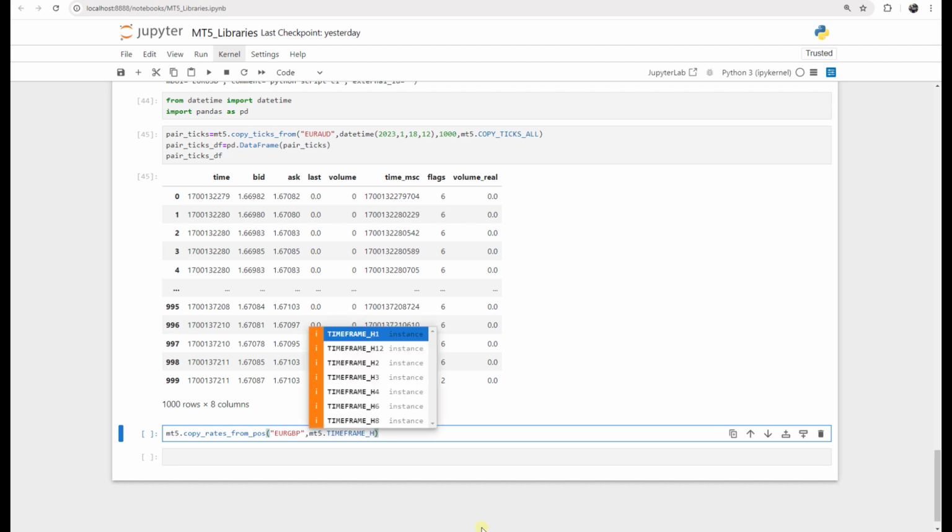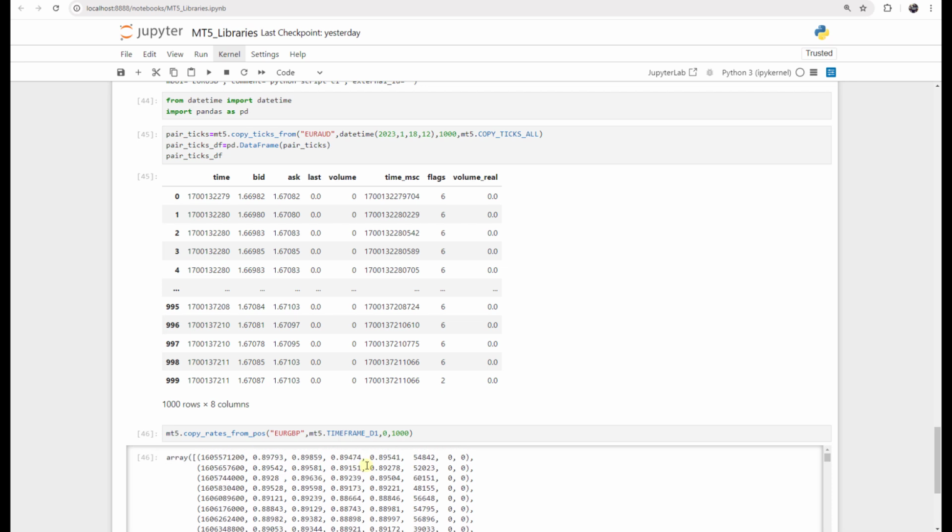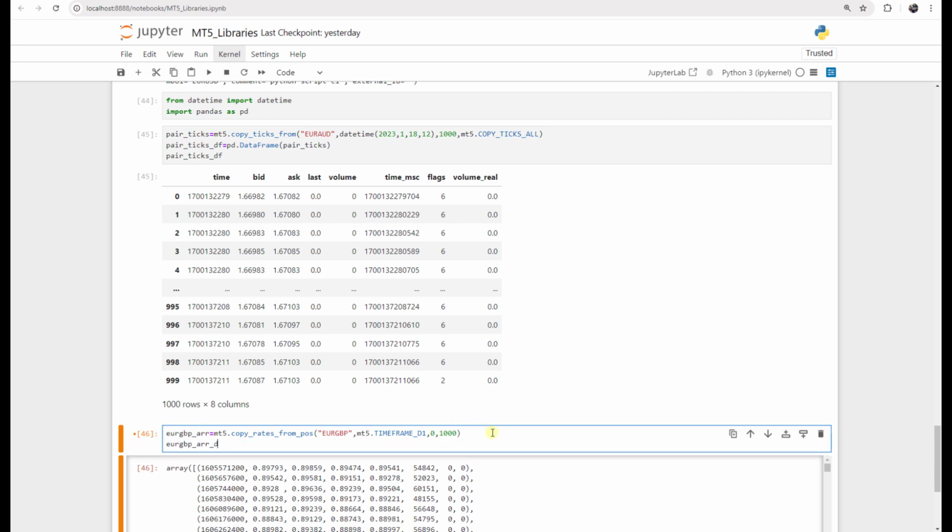but we can even say hourly, 1 hour, 12 hour. But I think daily would be better for practice purposes. And then we say 0, and we again want the last 1,000 candles. Okay, if I press Shift and Enter, let's see what happened. Here again we have an array. But this array is hard to read. We say EURGBP data, or we can say array. It is equal to this one, and for the data frame format,